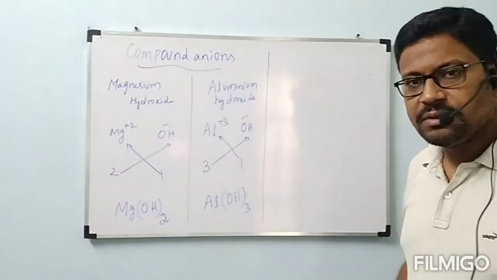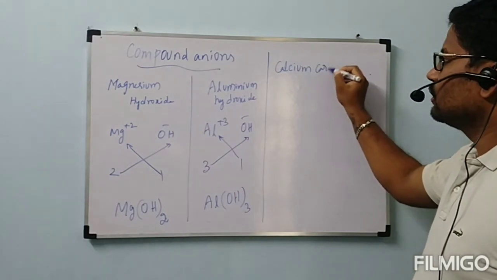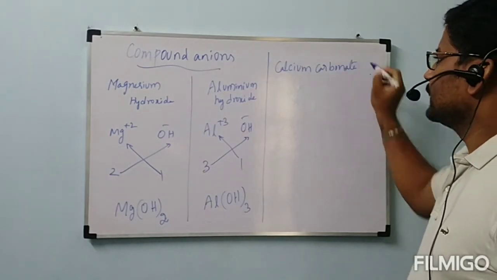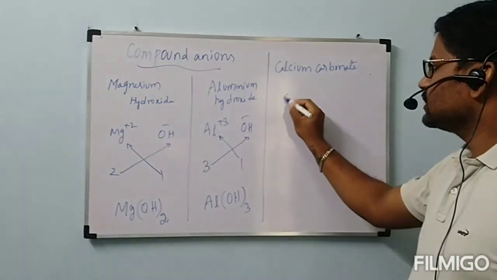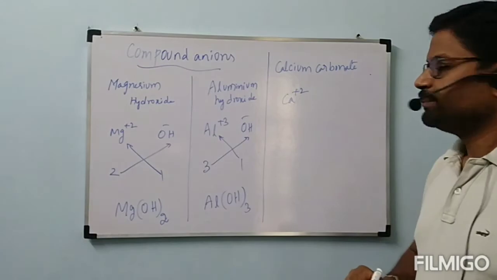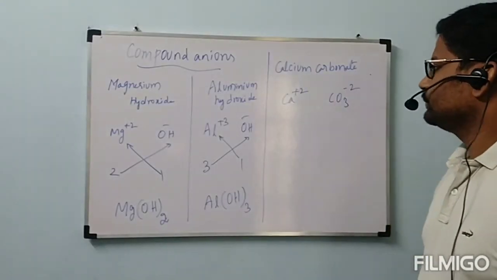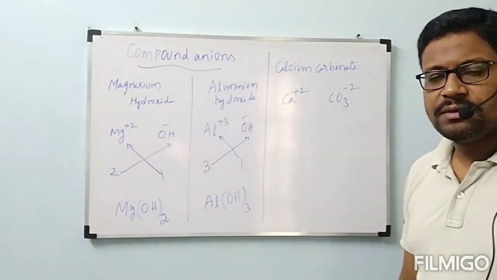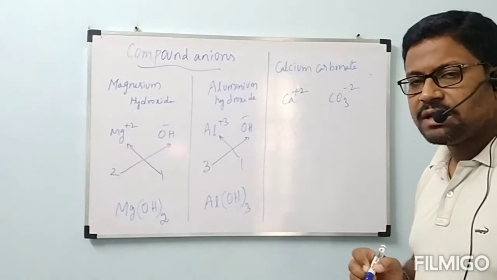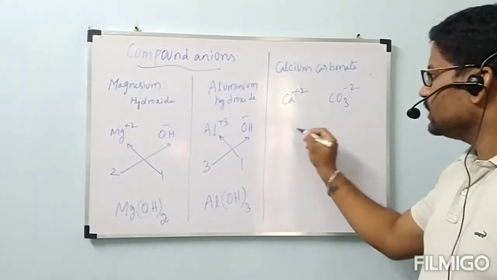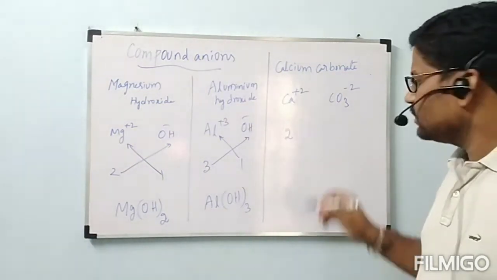Suppose one more example, calcium carbonate. What is the cation? Calcium, Ca plus 2. Carbonate, CO3 minus 2. Carbonate CO3 minus 2, calcium Ca plus 2. What is the numerical value of charge present on the cation? That is 2. And what is the numerical value on the anion? That is 2.